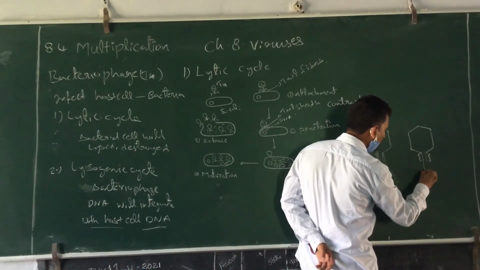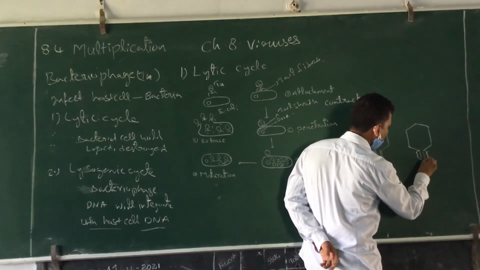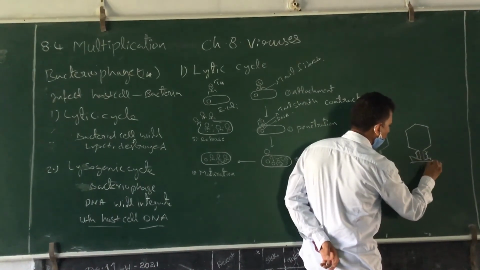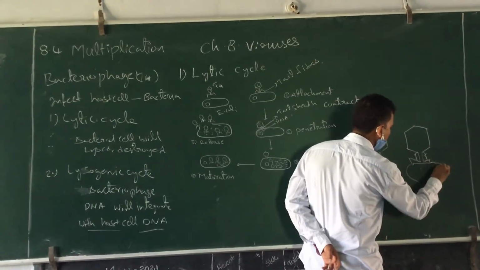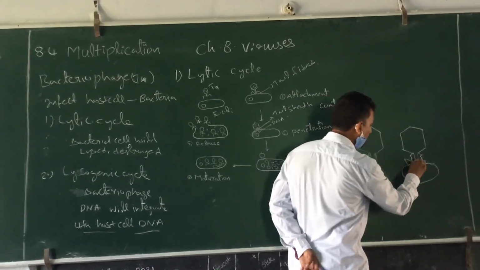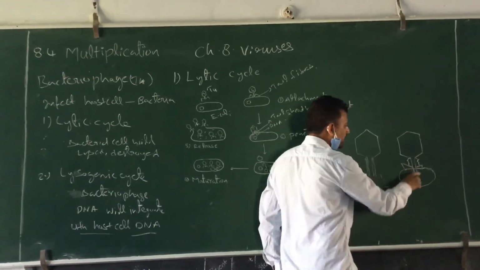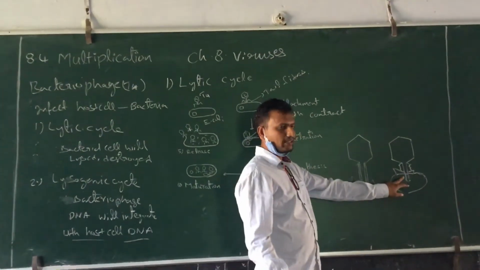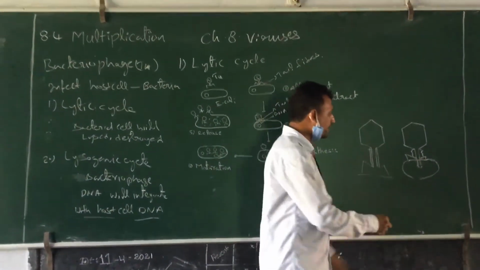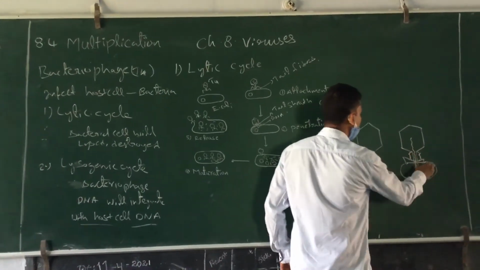This core will be attached to the bacterial surface. After that, it will be injected. This core part will be penetrated into the bacterial cell and releases its DNA.